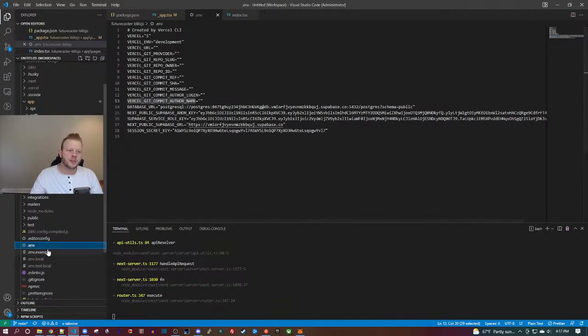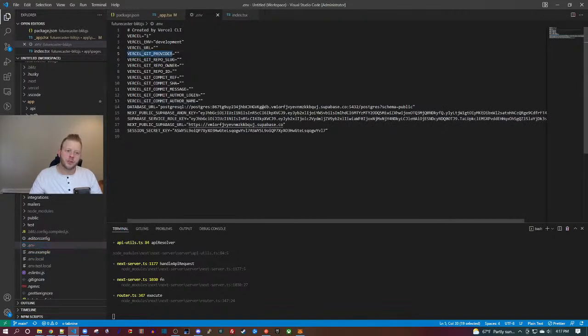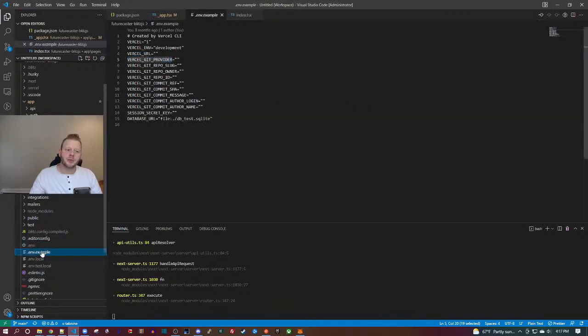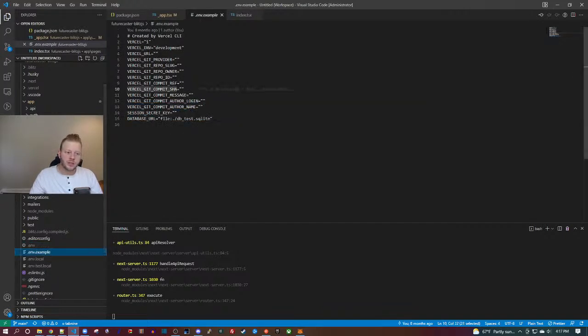Yeah, they're super different. Line 5 is Git provider. So we're even through 5. What about 10? Vercel git commit SHA. We're even through 10. 13 is commit author name, and it breaks after 13. Okay, env example.